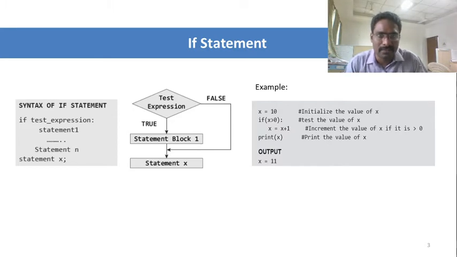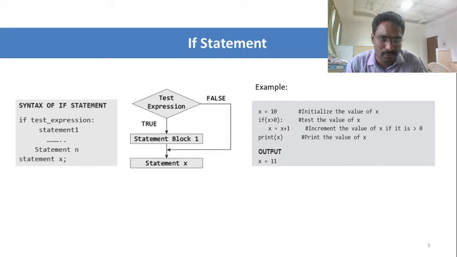We are initializing x equal to 10, and in the if statement, if x is greater than 0, then the block will be executed, that is x equal to x plus 1. We are assigning x as 10, which is added with 1, and the new value will be 11. That will be your new x value. Again it continues with the if condition until it fails.